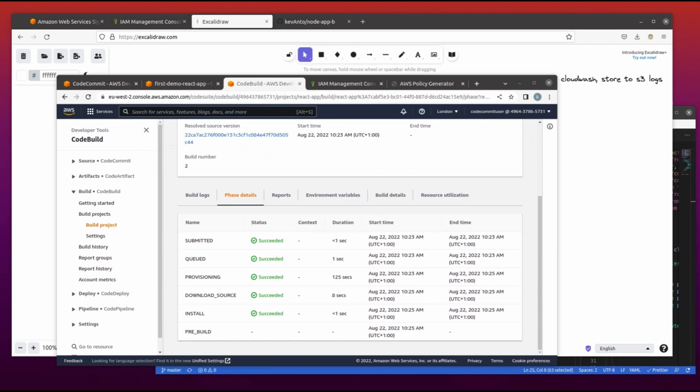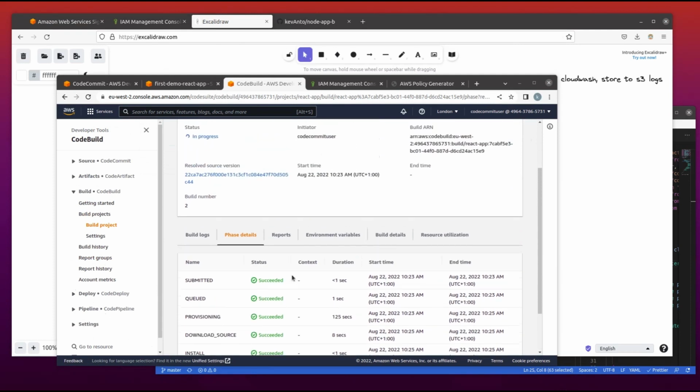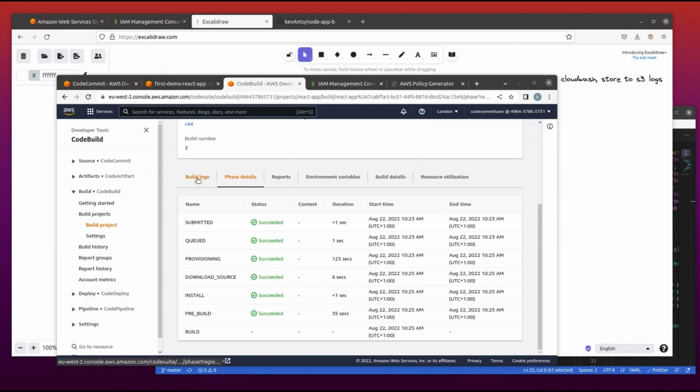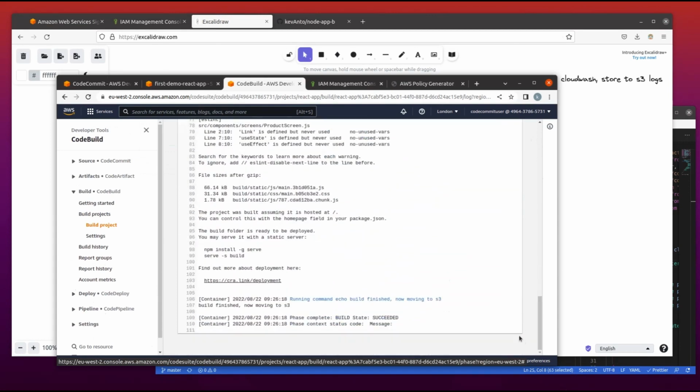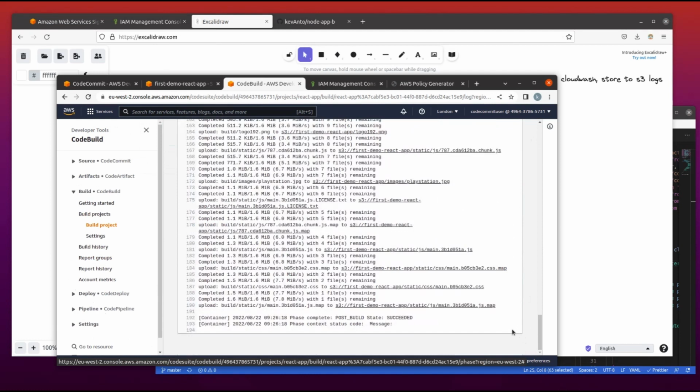But in a real life situation under production, we won't give that full access. We will go into the details of the role and select only the permission that will give CodeBuild the permission to push or copy the code. And we can see now we have the post build phase succeeded.